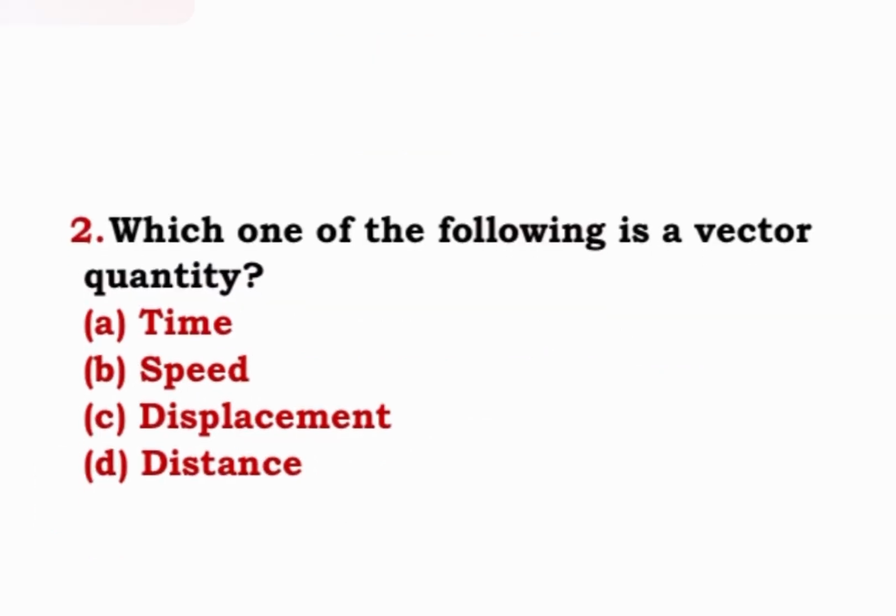Question 2. Which one of the following is a vector quantity? Vector quantities are those quantities which have direction as well as magnitude. Now time, speed, displacement and distance are the options. In this, displacement is a vector quantity. We all know displacement has magnitude as well as direction. So this is a vector quantity. Let us now proceed to the next question.